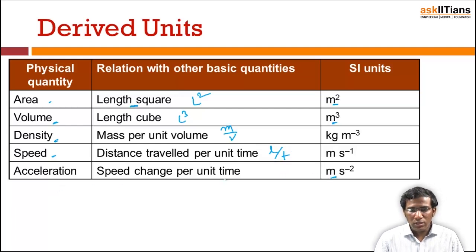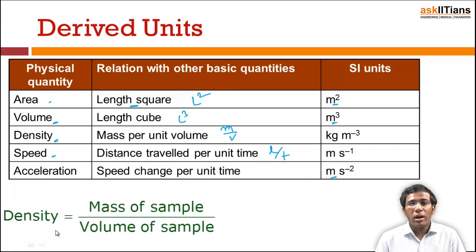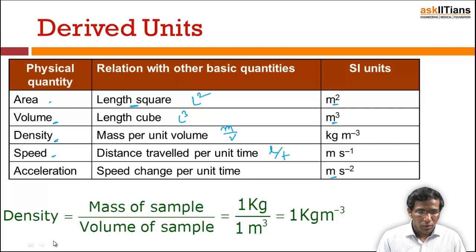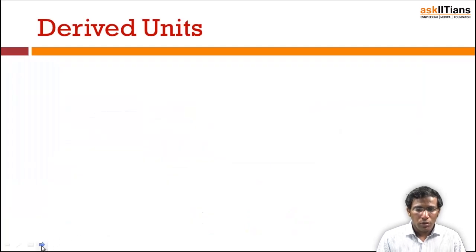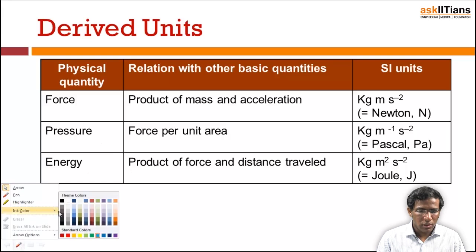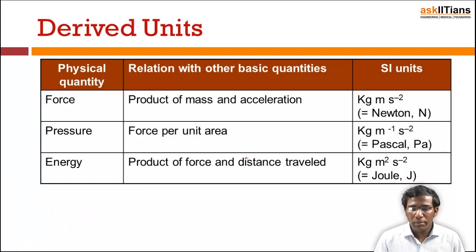These are the units which are derived from the fundamental units. And density is the mass of the sample by the volume of the sample, so it is mass by volume, which has the unit kg per meter cube. These are some of the physical quantities which are derived from the basic quantities.